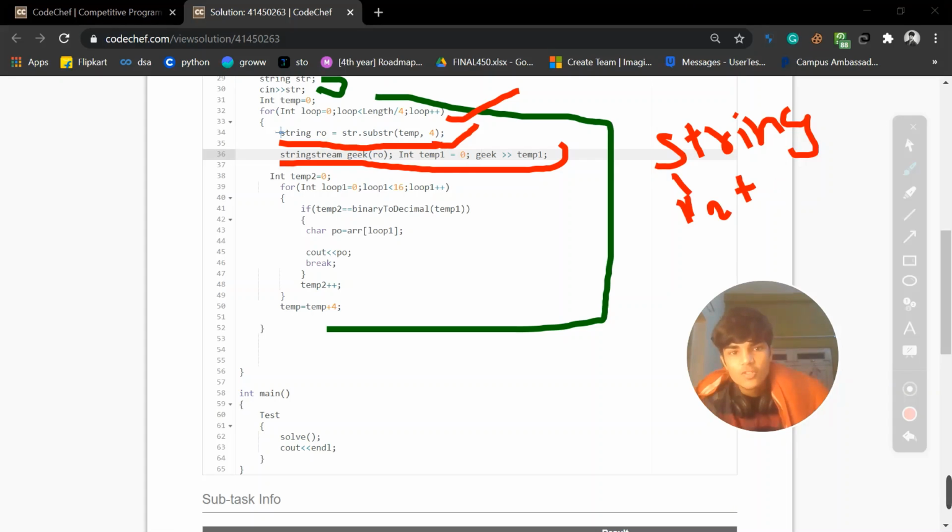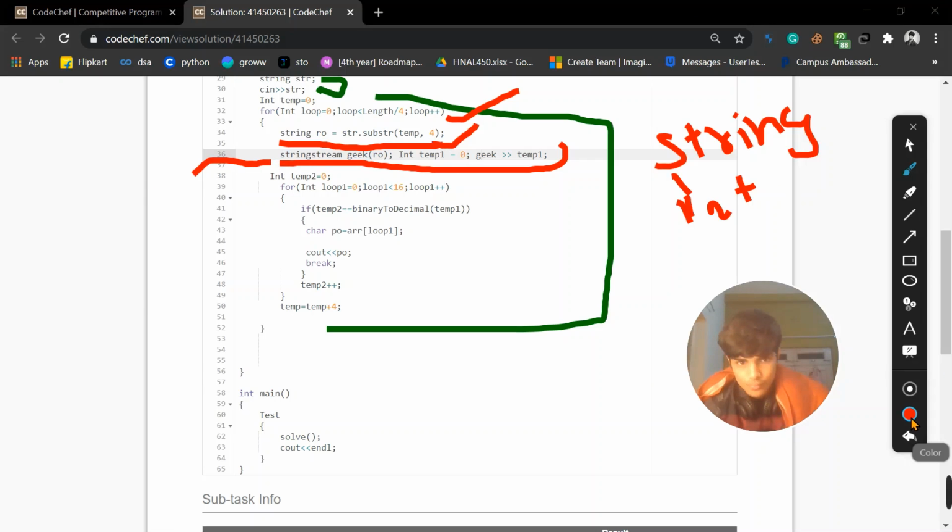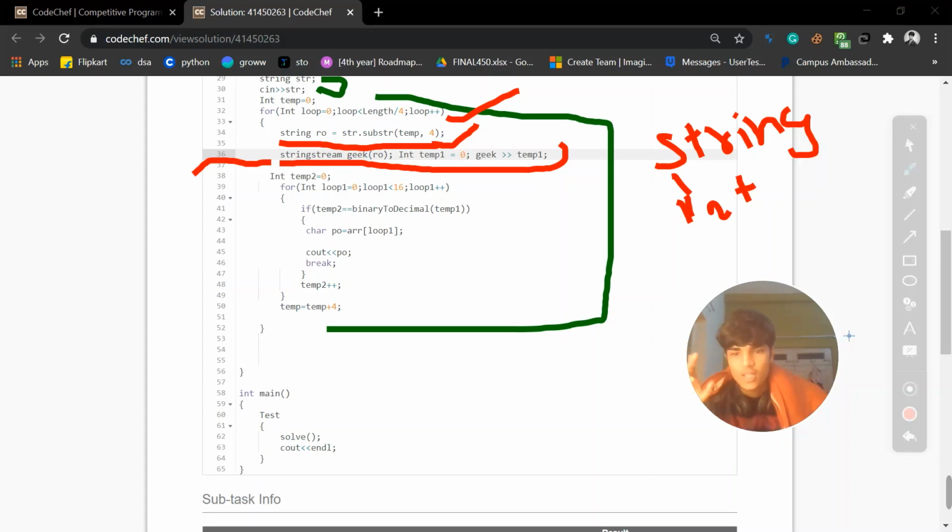Stringstream is a function which helps in this. You include the sstream header, make an object of stringstream, put the string into that object, then put the value out into some integer, and just done.